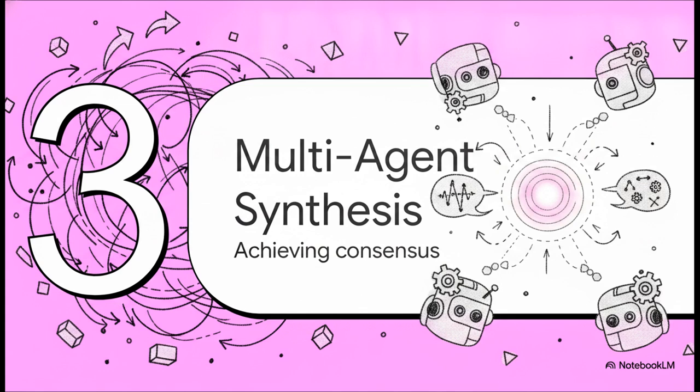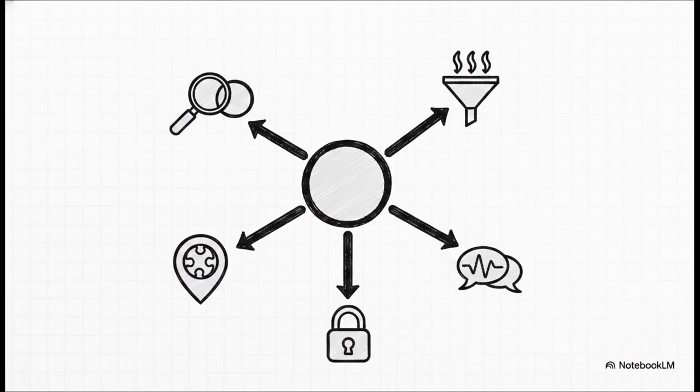But how do we ensure these diverse systems actually agree on what this massive influx of telemetric language means? Let's dive into Section 3, Multi-Agent Synthetic Intelligence, and Achieving Consensus. Instead of trying to solve the entire problem with one massive, unmanageable brain, SolveForce deploys a sophisticated 10-agent intelligence system. Each AI has a distinct interpretive role. While there are 10 agents in total, let's focus on the core sequence that drives interpretation.